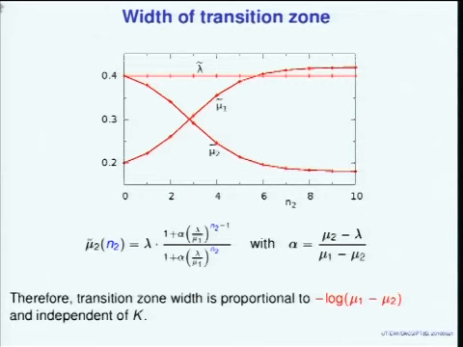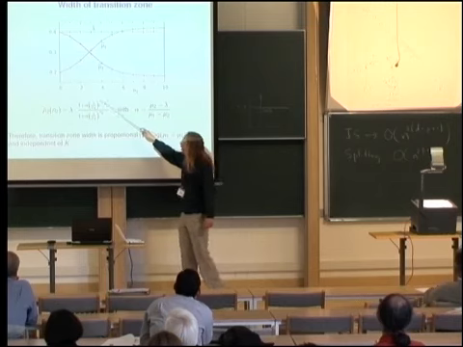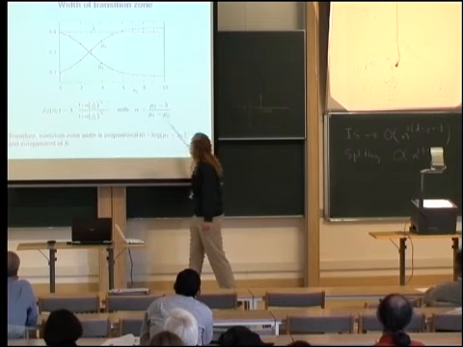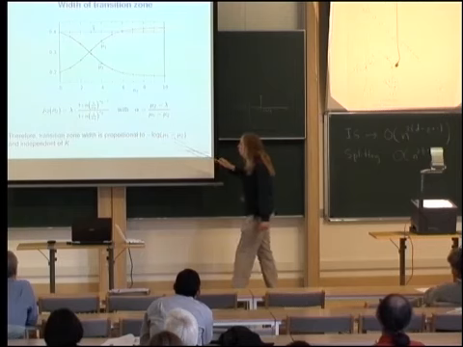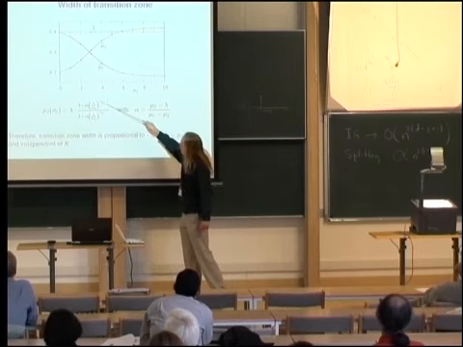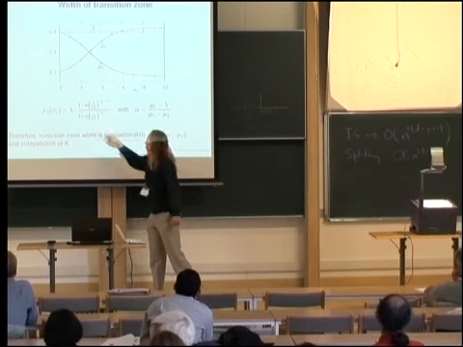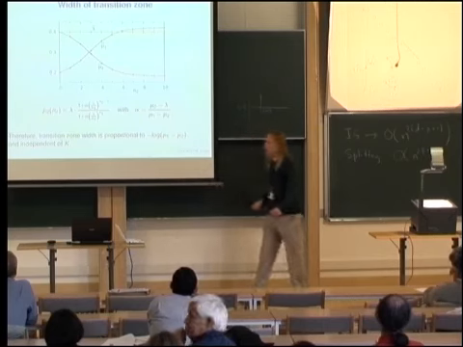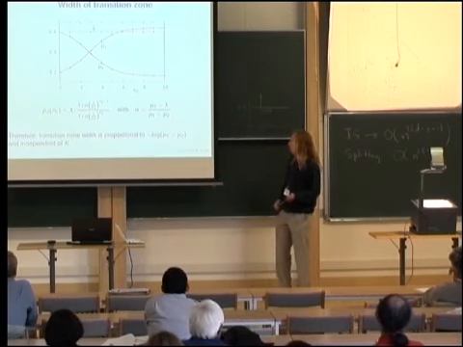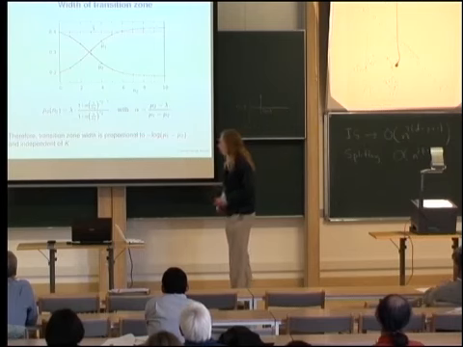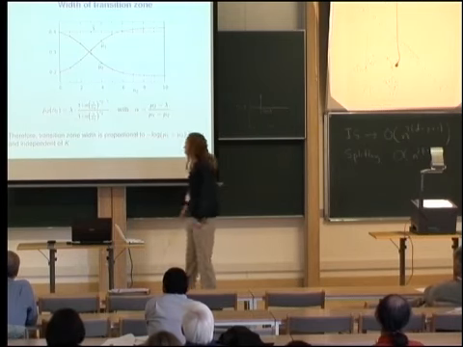How can we make alpha big? By having the denominator go to 0. Which basically means that mu1 must be close to mu2, and because here the N2 is in the exponent, the width of this transition zone is of the order minus the logarithm of the difference between the two mu's. And that's independent of the overflow level.